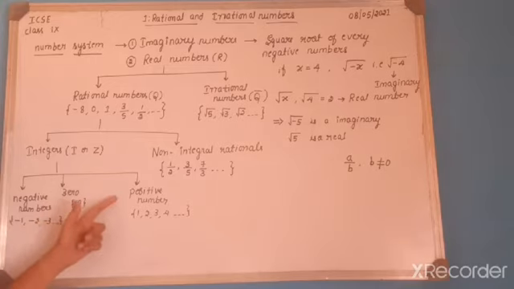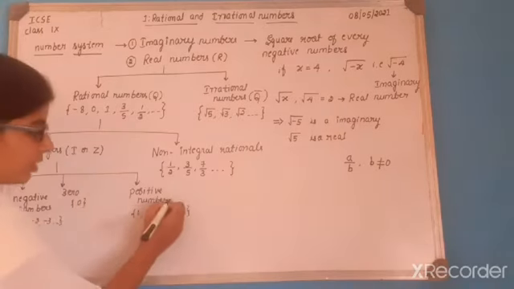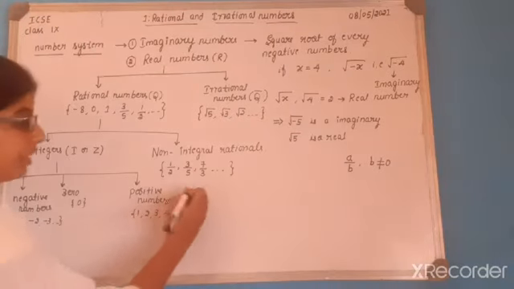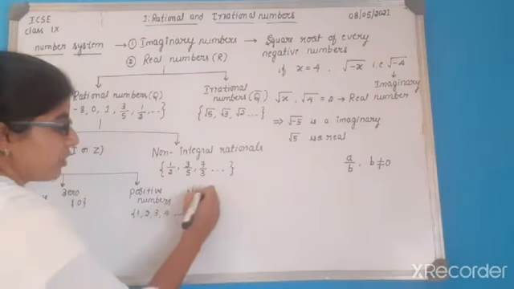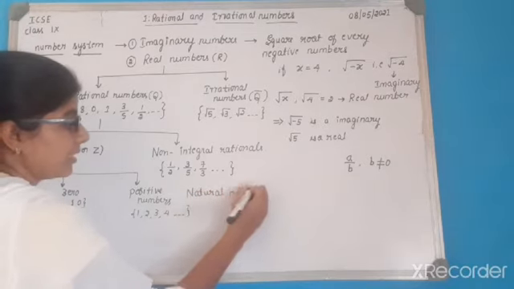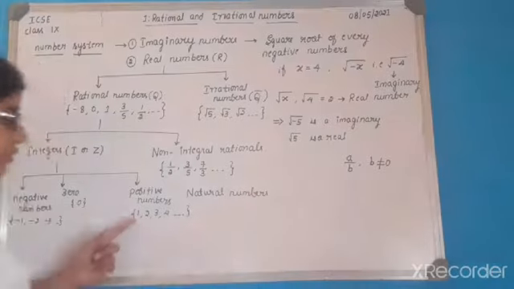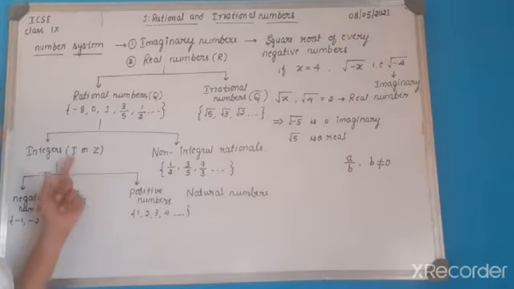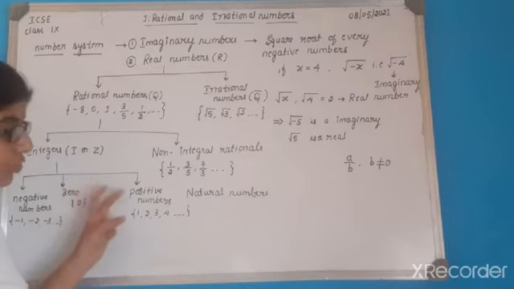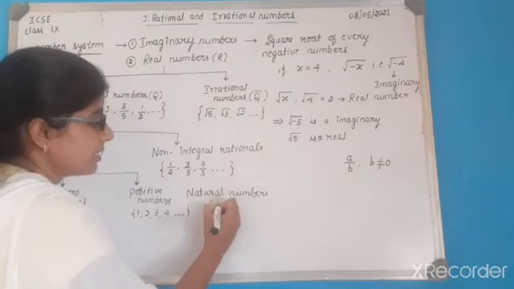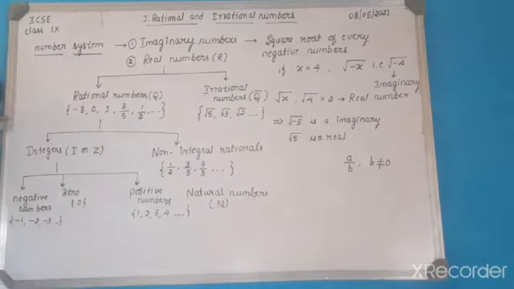When you consider the positive numbers, the collection of positive numbers that begin with 1 and go to infinity is called natural numbers, right? I said this in the last class. So natural numbers means all the numbers which begin with 1 till infinity. In integers, we consider the positive numbers as natural numbers, and this is represented by capital N.